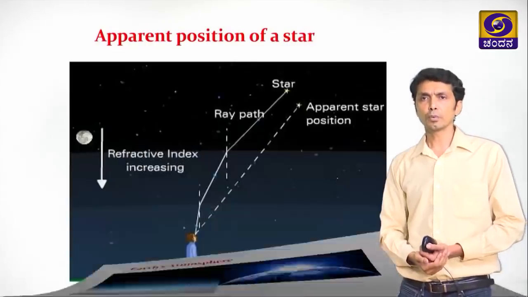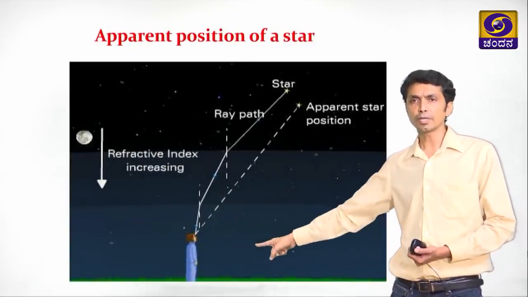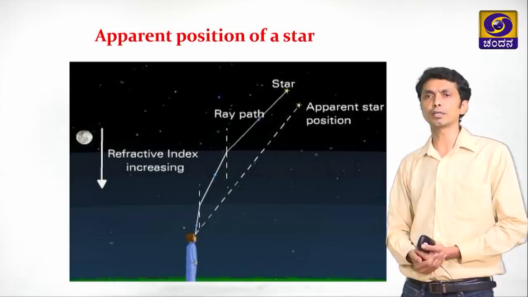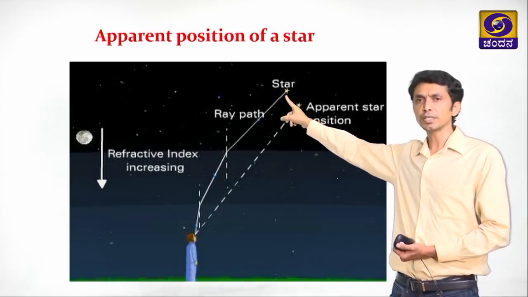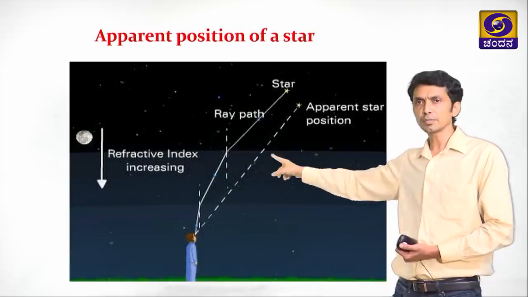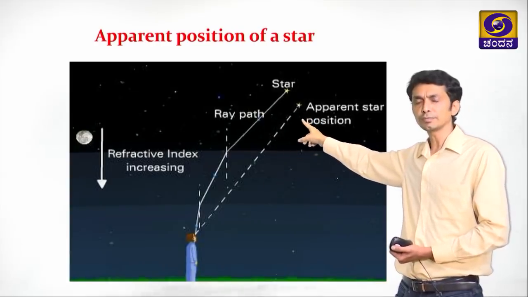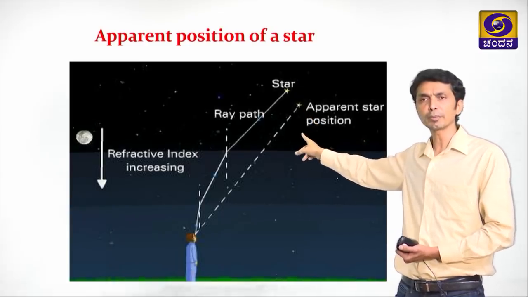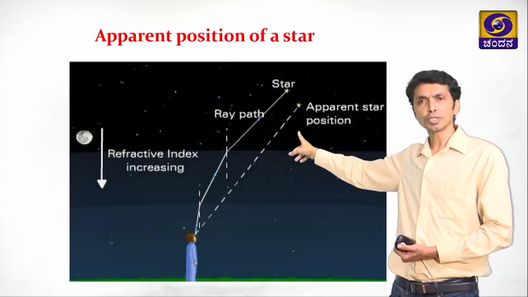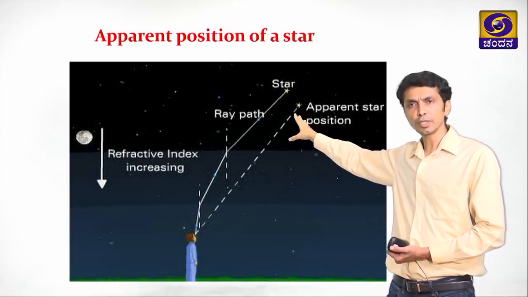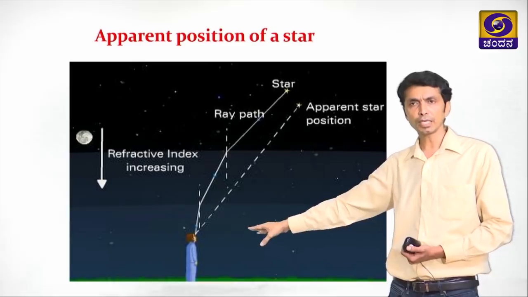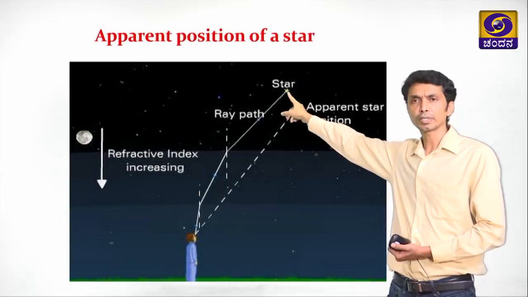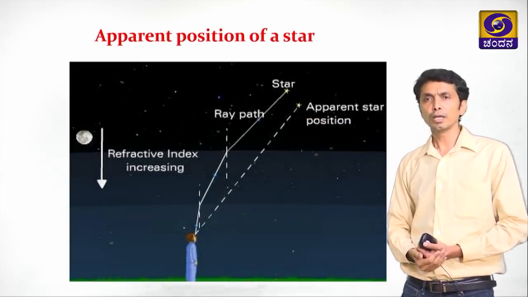Now we shall see what happens when an observer looks at a single point source of light. There is a single point source of light which is called a star. The star's actual position is here, but the observer observes that the star is present here. So this is the apparent star position. What do we mean by apparent star position? Apparent star position means even though the star is not actually present there, the observer feels that the star is present there, but the star is actually present at this point. The actual point is this one. So this usually happens.